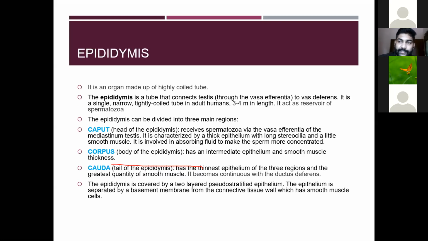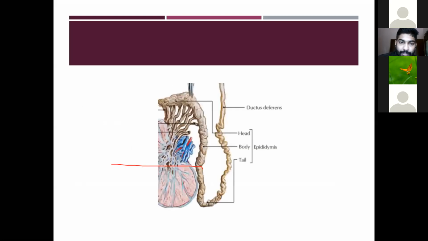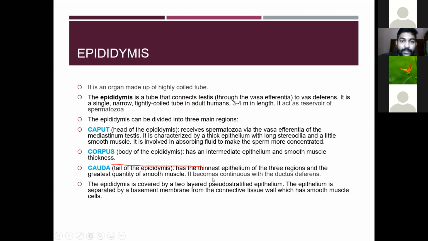Then the next internal reproductive organ is the epididymis. It is an organ made up of a highly coiled tube. Here you can see it is a highly coiled tube. It connects the testis to the vas deferens. The epididymis is a tube that connects the testis to the vas deferens.